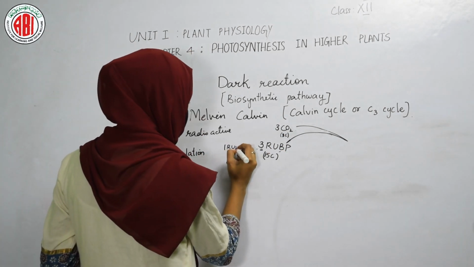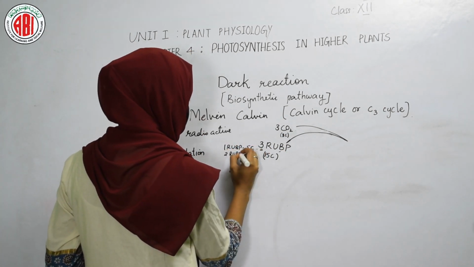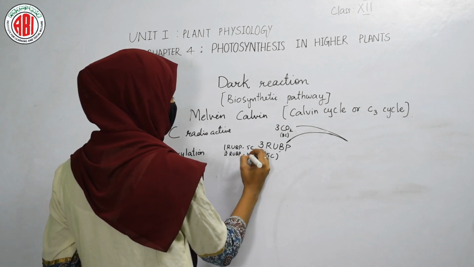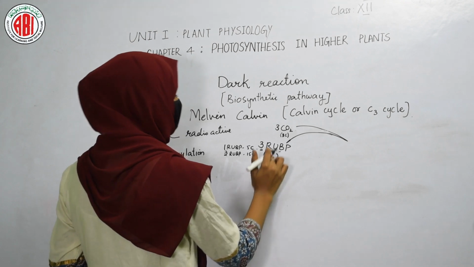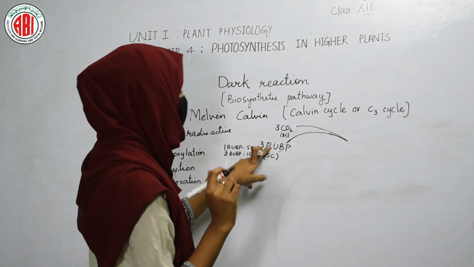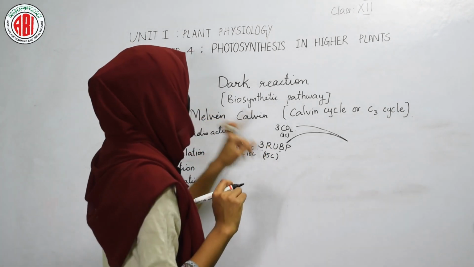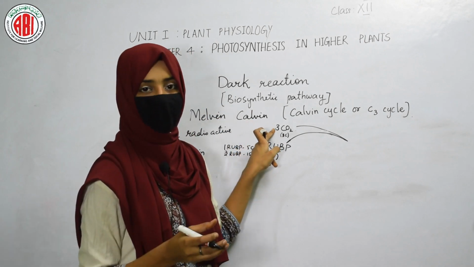One RUBP contains 5 carbon. So if we are taking 3 RUBP, then it will become 15 carbon. So in such a way we are having 15 carbons of RUBP molecules and 3 carbons of carbon dioxide molecules.